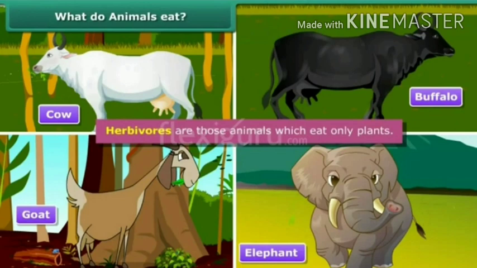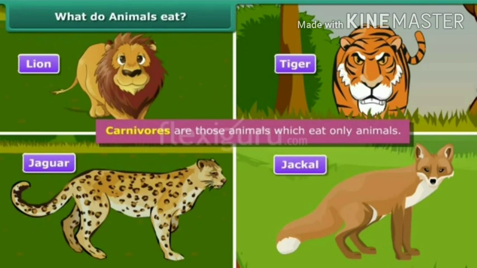What do these animals eat? These animals eat only plants, and hence these animals are called herbivorous. And in this picture, you can see lion, tiger, jaguar, and jackal. What do these animals eat then?